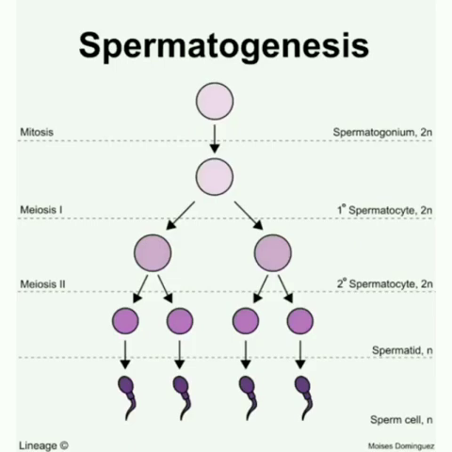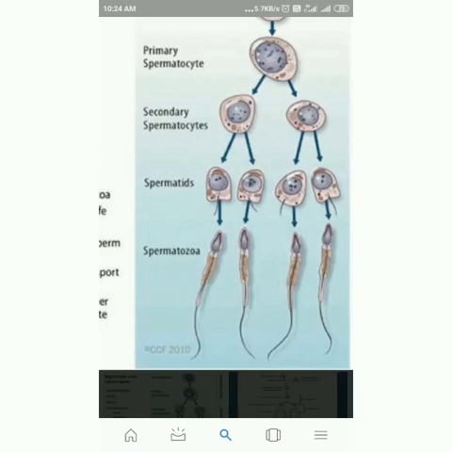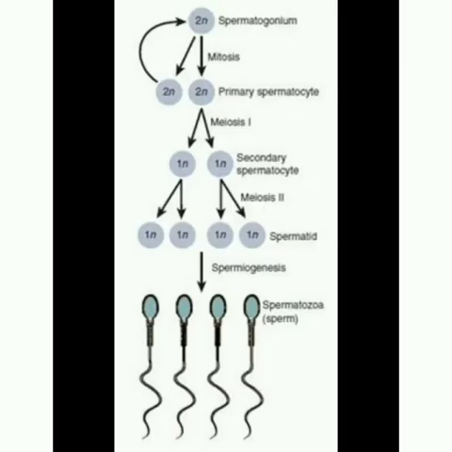During development, the primordial germ cells migrate into the testis and become immature germ cells called sperm mother cells or spermatogonia in the inner surface of the seminiferous tubule. In the first stage of spermatogenesis, the spermatogonia enlarge to form primary spermatocytes, which are diploid with 23 pairs, that is 46 chromosomes.